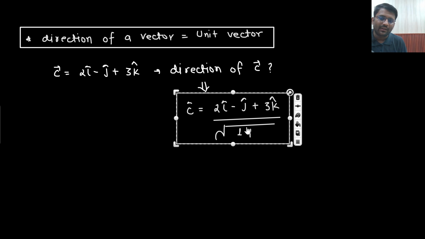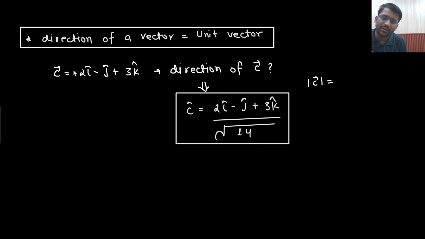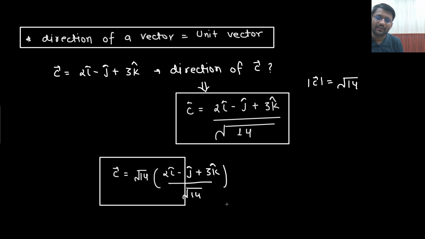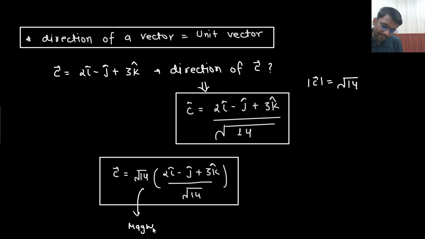Okay. And surely you know the magnitude. Magnitude is under root 14 only, right? What is the magnitude? If you take the magnitude, 4 plus 1, 5 plus 9, that would be under root 14. So magnitude is under root 14 and this is the direction. So vector C could be written as magnitude under root 14 times the direction (2i cap minus j cap plus 3k cap) divided by under root 14. So this is how your C vector could be written, where this shows the magnitude, very basics of a vector we are talking about, and this shows the direction.